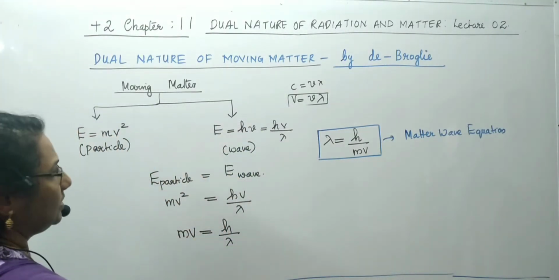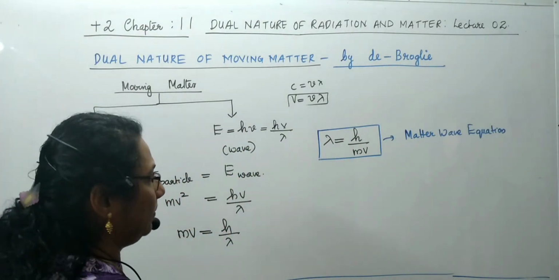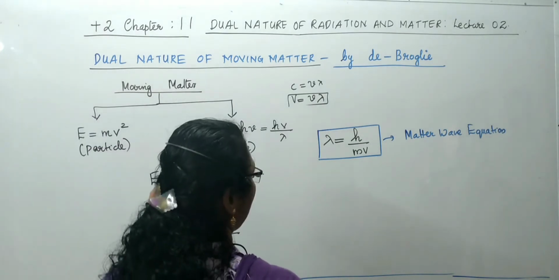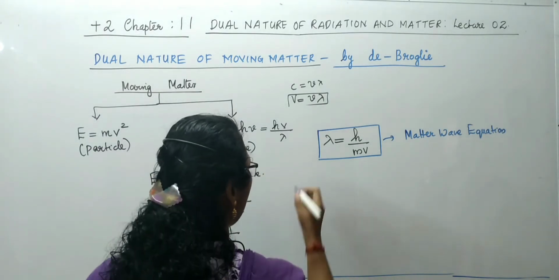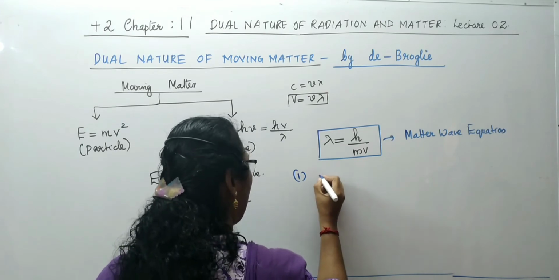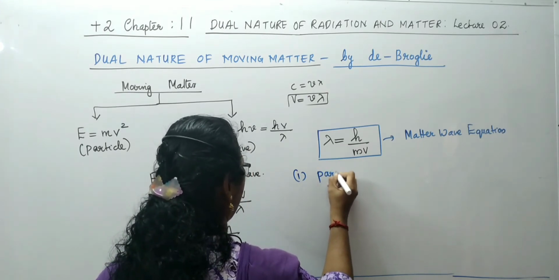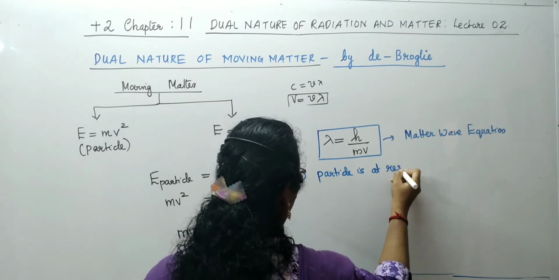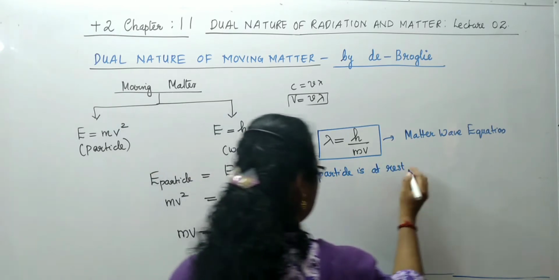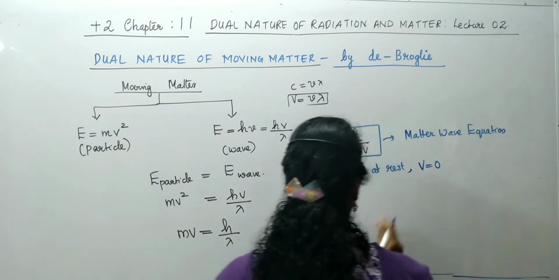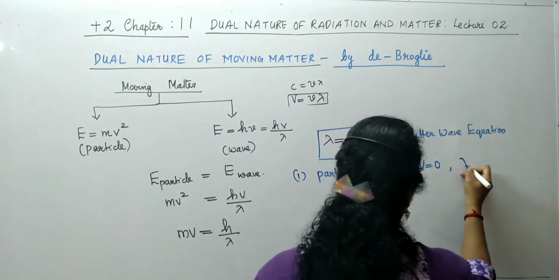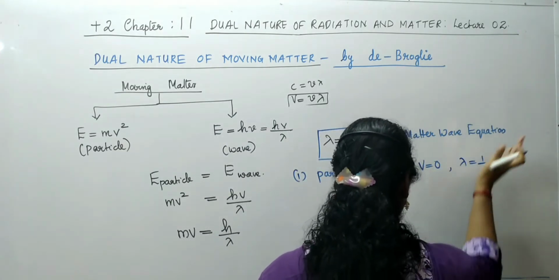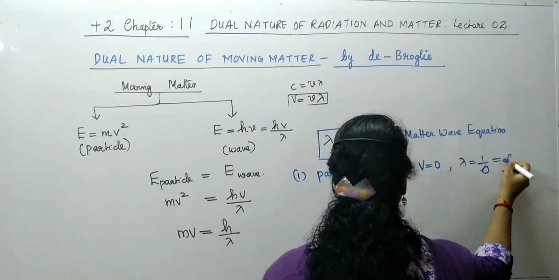Okay, and what is the speciality of this equation? The features of this equation: first one, if the particle is at rest, v is 0. If v is 0, lambda becomes 1 by 0, which is equal to infinity.